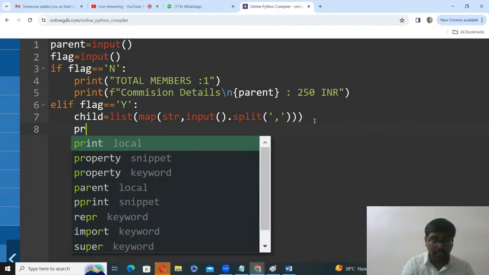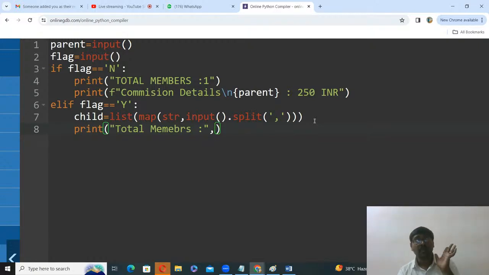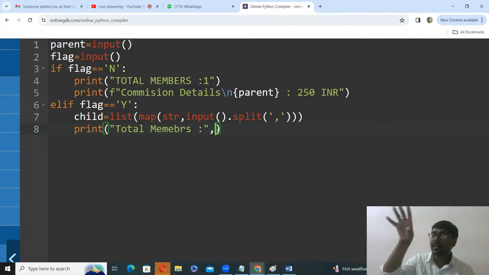Now step by step, print total members colon. How many members are there total, three members or four members or five members? So how many number of childs are available plus one parent. So we don't know who entered only three childs, enter only four childs.